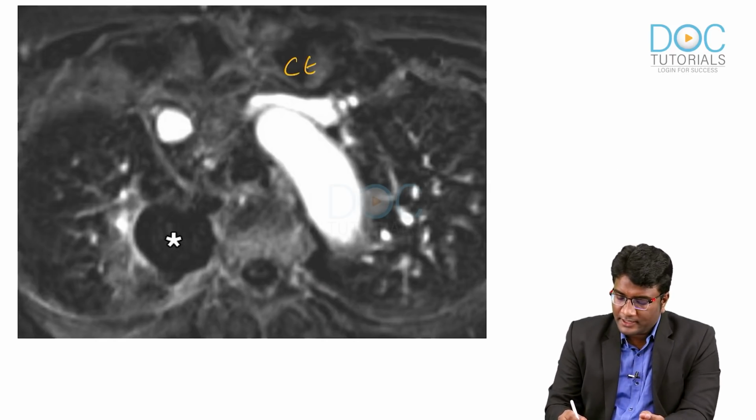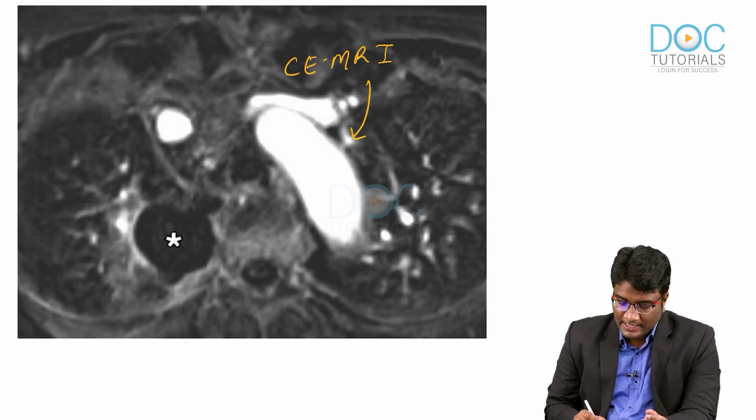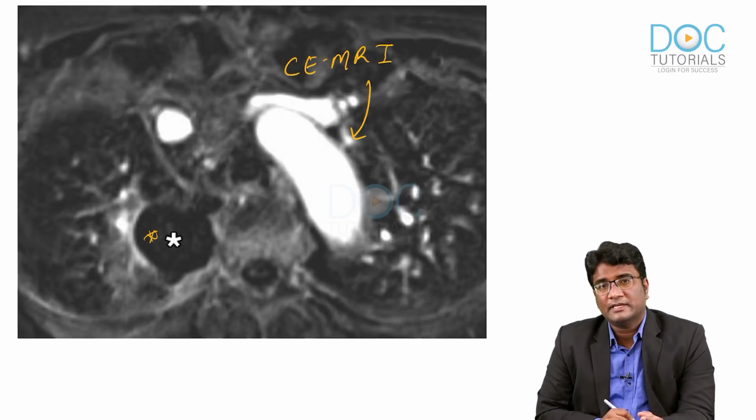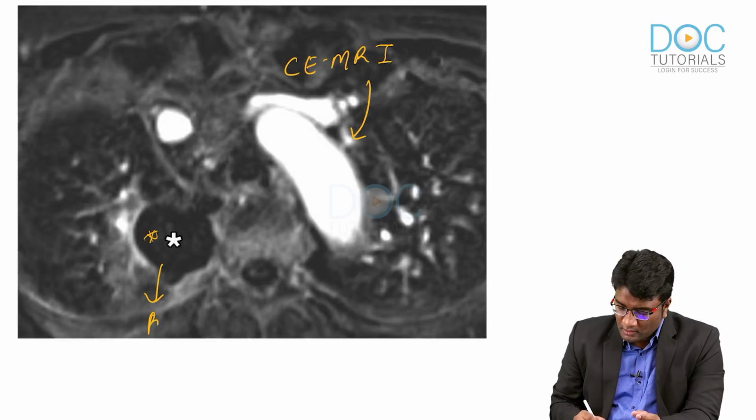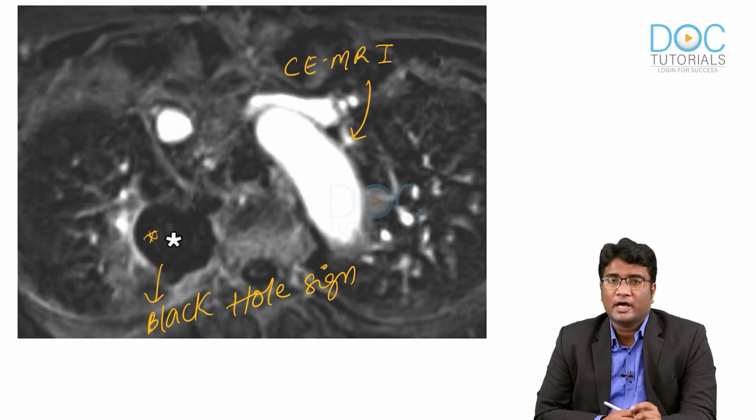So, you can see this is the contrast enhanced MRI that is given to you, and this fungus, which is an angioinvasive fungus, can produce infarction of the lung parenchyma, a necrotized lung parenchyma, which will appear non-enhancing on a contrast enhanced MRI, and that appearance of non-enhancement of the necrotized infarcted lung parenchyma is called your black hole sign. So, on a contrast MRI of the chest, we see a black hole sign in pulmonary mucormycosis.